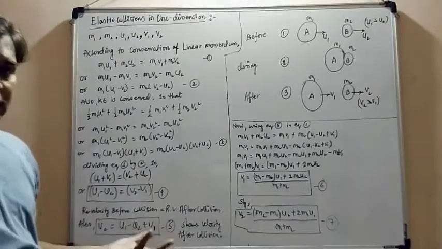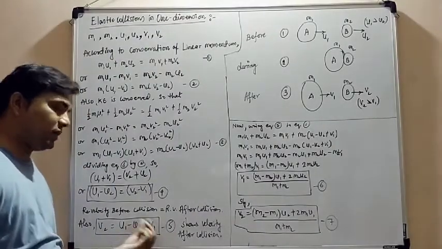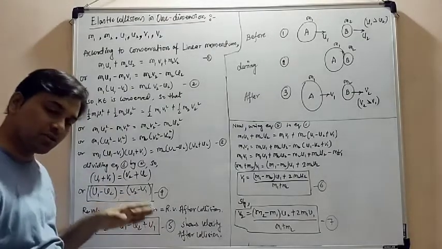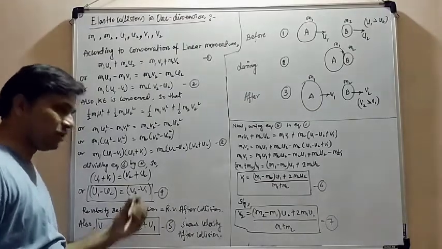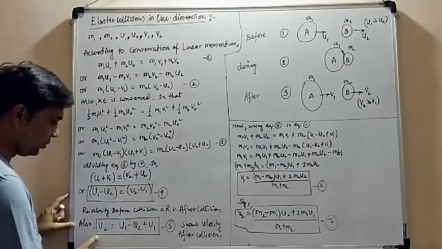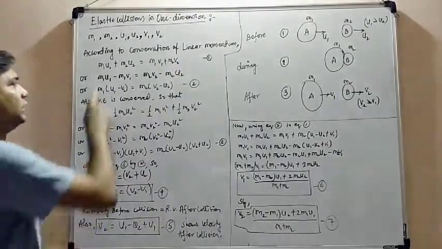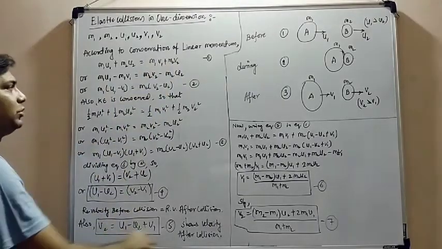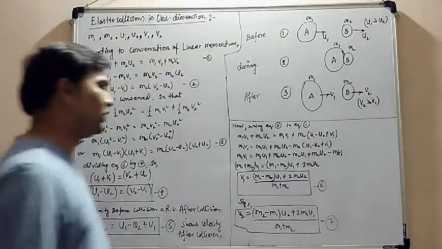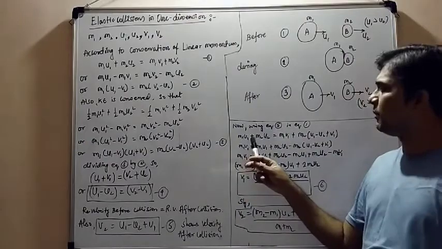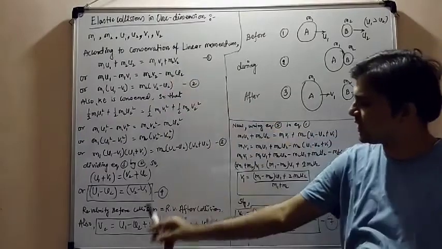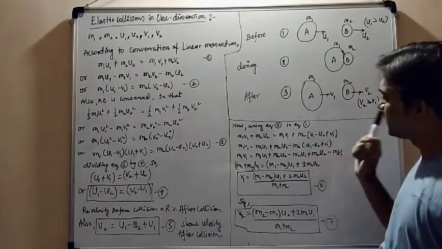Now in some cases, we do not have the velocity v1. So what will be the condition? Whenever the problem does not give the velocity v1, and only gives the velocities u1, u2 and the masses, what will be the equation? I have taken this v2 from equation number 5 to equation number 1. This is the simplest way, where we can substitute v2 from here to there. So the equation becomes m1 u1 plus m2 u2 equals m1 v1 plus m2, and this v2 has been replaced by u1 minus u2 plus v1.